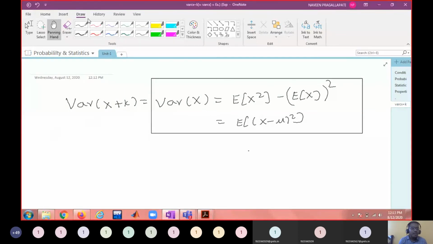So next, just one more property, and with that I will conclude. So what is the next property? Variance of kx. What will be the variance of kx? Can we use this formula now?